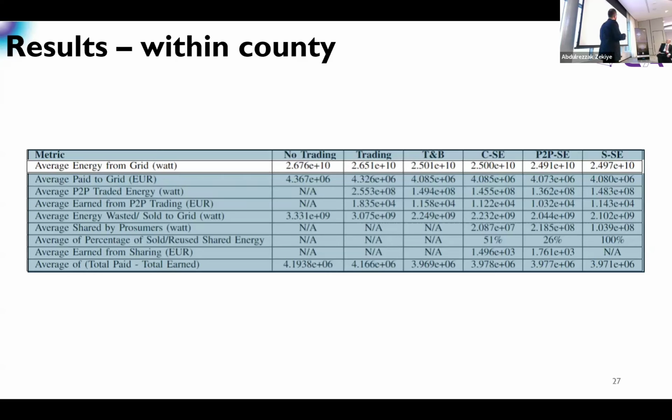But when we enable sharing, we can notice that all the three sharing algorithms have reduced the amount that we get from the utility grid. And most of the time, this energy that we get from the utility grid is sourced from non-renewable resources, let's say using coal or using oil. So we can say that these sharing algorithms are also reducing the carbon footprint.